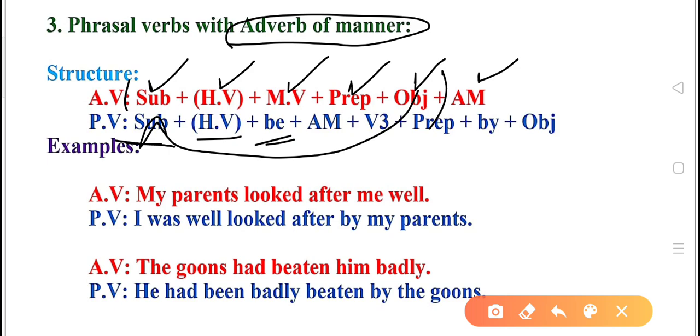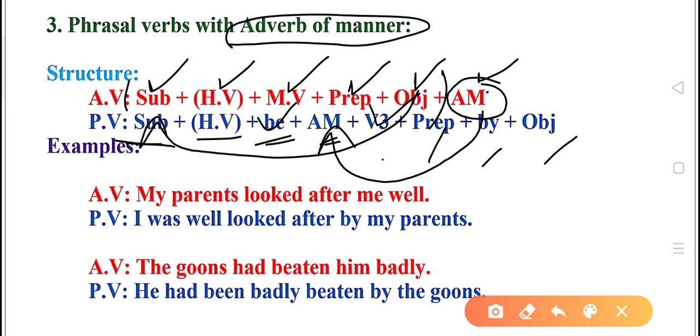After be form, we have to use adverb of manner. Now this is where you need to focus more and more. In active voice, adverb of manner was placed at last, but in passive voice, it is to be placed between be and third form of the verb. Then adverb of manner is followed by a third form of the verb, then comes preposition, then by and object if necessary. So this is how we change the second structure of active into passive.